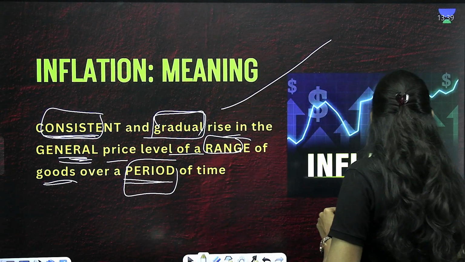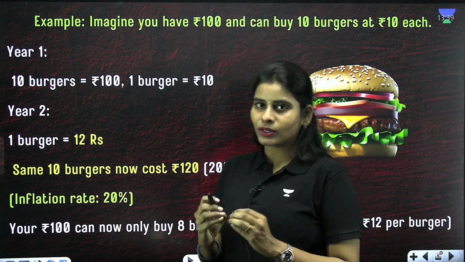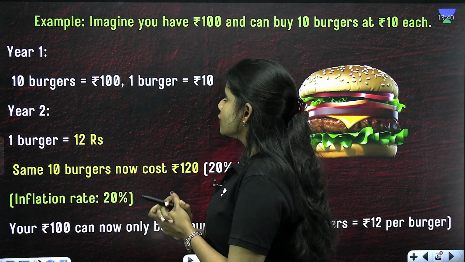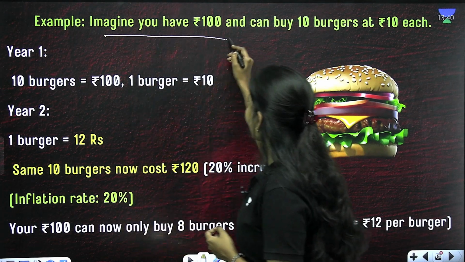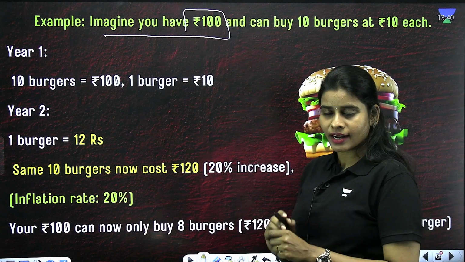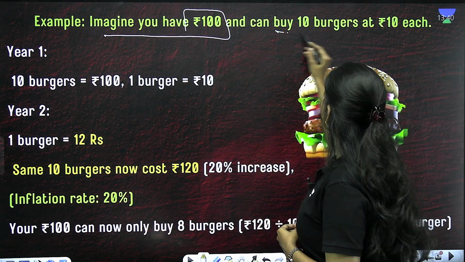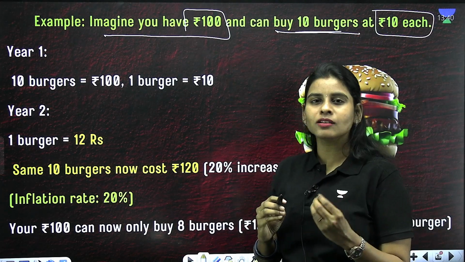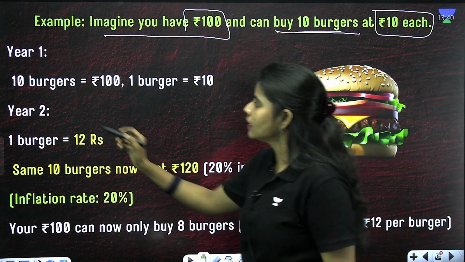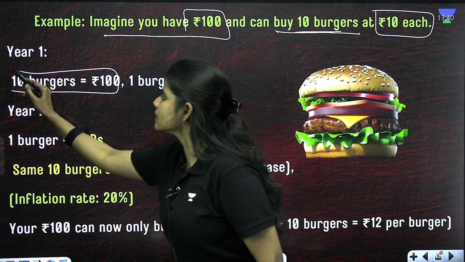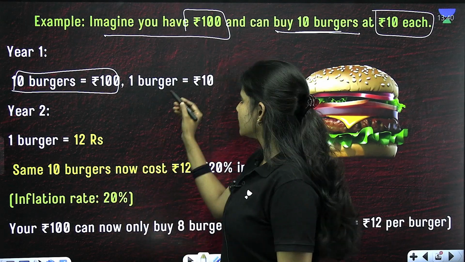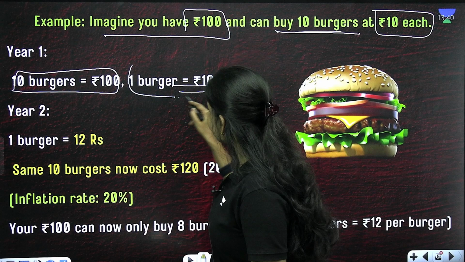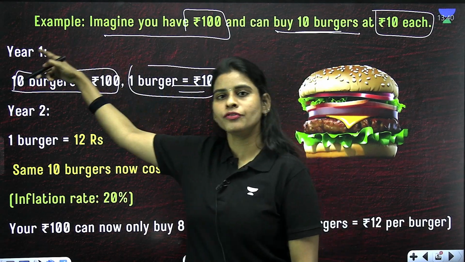Okay, now moving forward from here, I would like to give an example to make you understand inflation better. Imagine you have 100 rupees with you, with which you can buy 10 burgers at 10 rupees each. So in that case, what is the cost of one burger? If 10 burgers are 100, it means one burger is equal to 10 rupees, right? So this is the price of the burger in the first year.